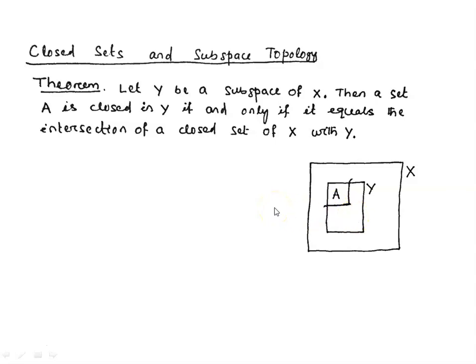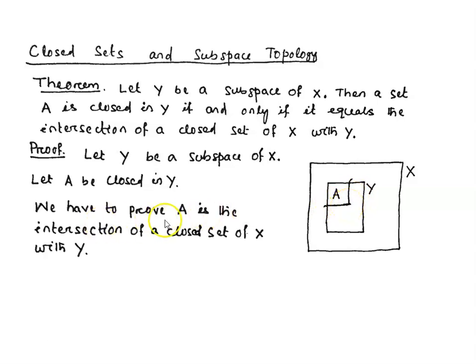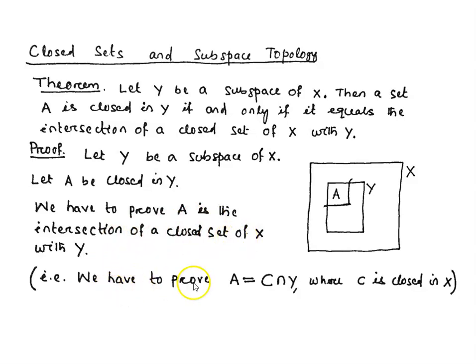The proof of this theorem goes in this way. Let Y be a subspace of X and A be a closed subset of Y. We have to prove that A is the intersection of a closed set of X with Y. That means we have to prove A is equal to C intersection Y, where C is closed in X.